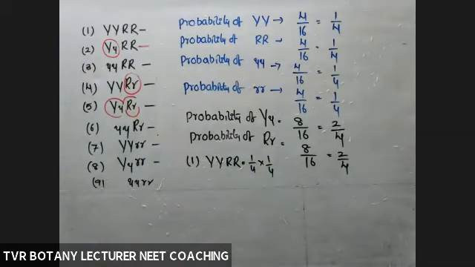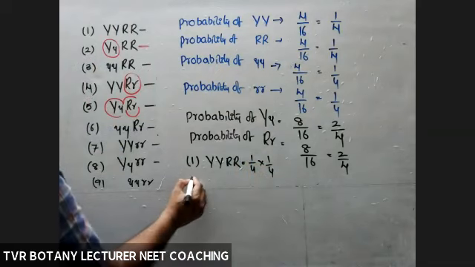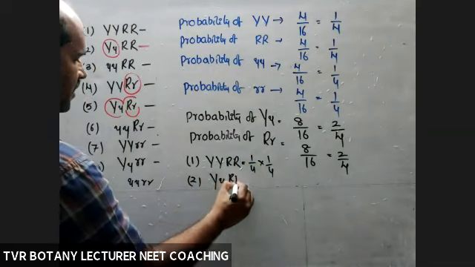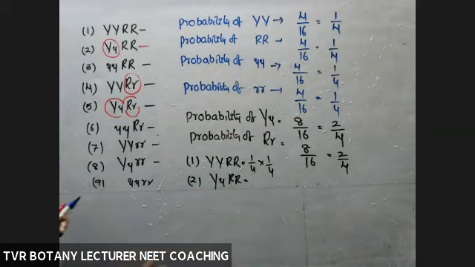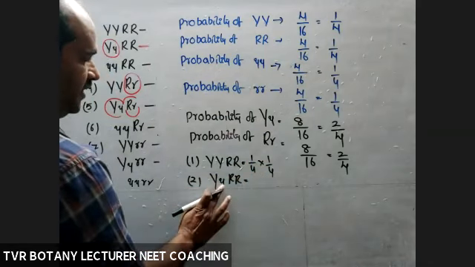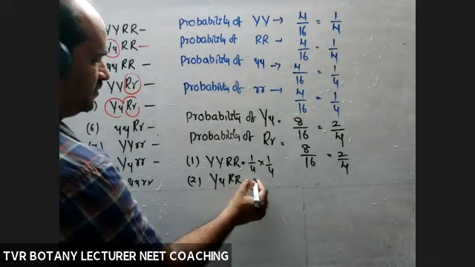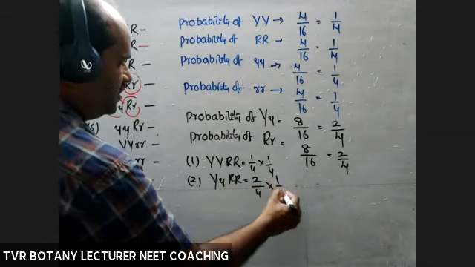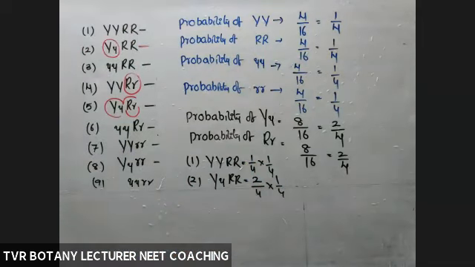That is 1 by 16 only. Next, the second one, capital Y, small y, capital R, small r. The probability of this one is 2 by 4 multiplied with 1 by 4. Its probability is 2 by 16. Out of 16, 2 plants are with this genotype. And continue it.